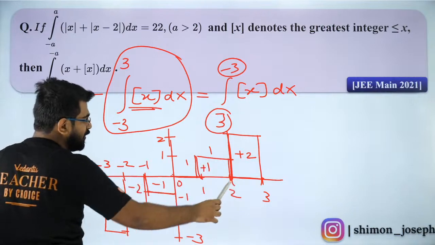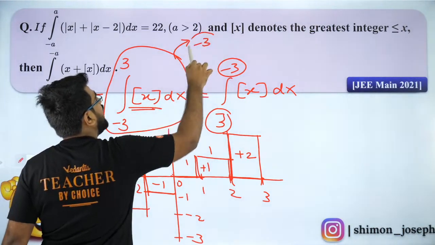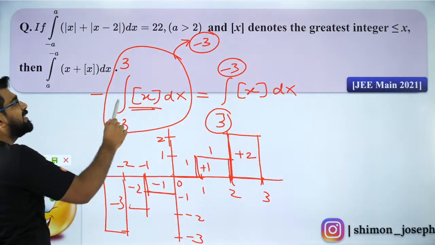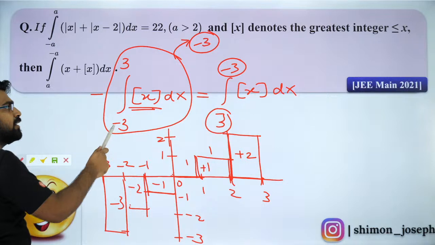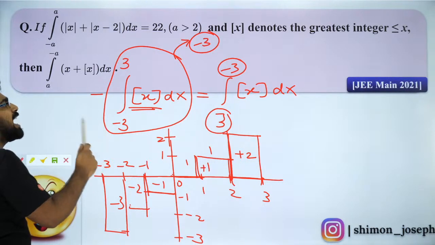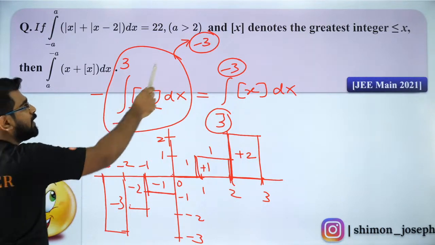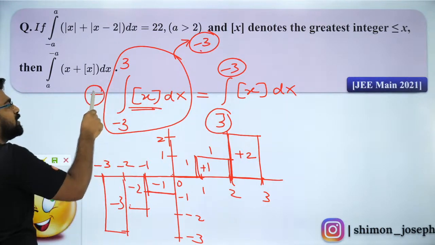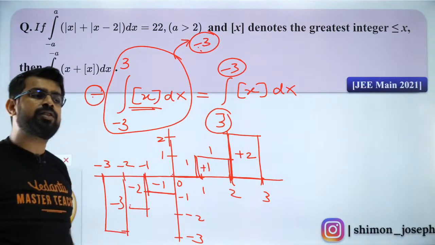So if I add all of it up, what will be the area? The entire area will come out to be minus 3 algebraically, because a definite integral gives you the algebraic sum of areas. Please don't forget that. It is not area, rather it is the algebraic sum of all the areas. Therefore it will be minus 3, and I have a minus outside. So minus of minus 3 will be plus 3, and that's going to be the answer for this question.